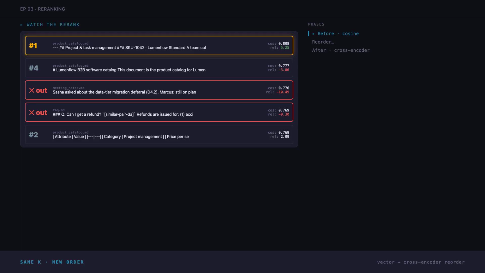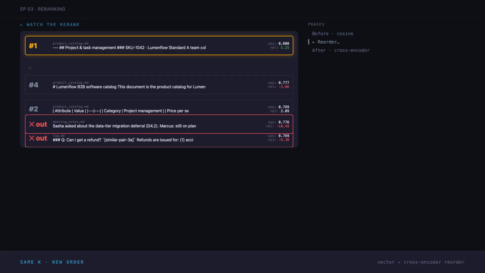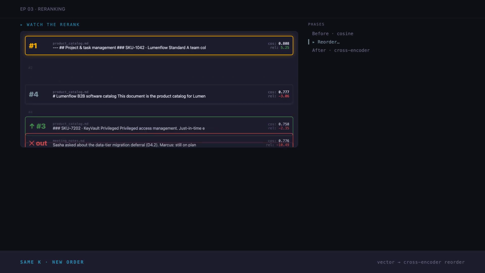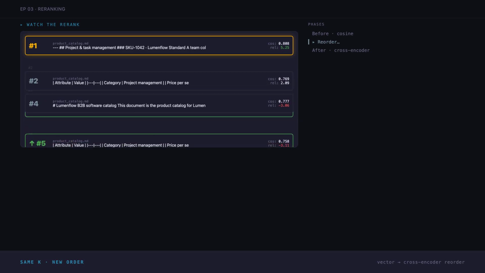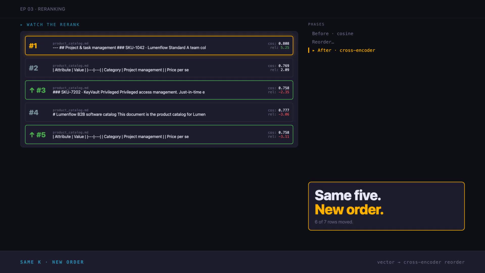Watch the top 5 reorder. Before reranking, SKU1042 description first, cancellation paragraph second, meeting note third. Cosine ranked them all in the 0.77 to 0.8 range. After reranking, the cancellation paragraph jumps to first because it actually answers the question. The meeting note drops out of the top 5 entirely. A different cancellation chunk that was sitting at rank 7 climbs into position 3. Same retrieval, different verdict.